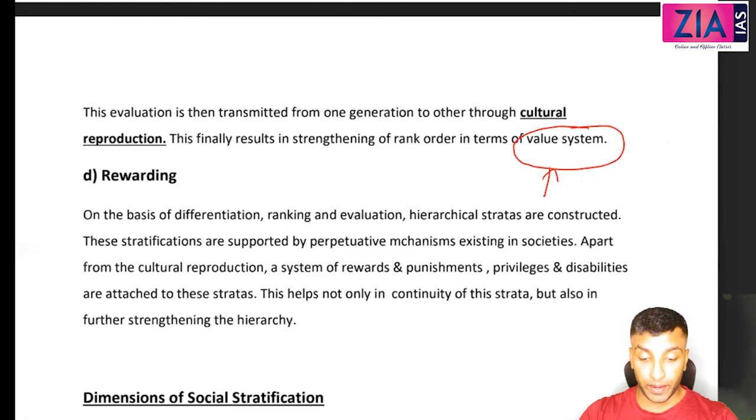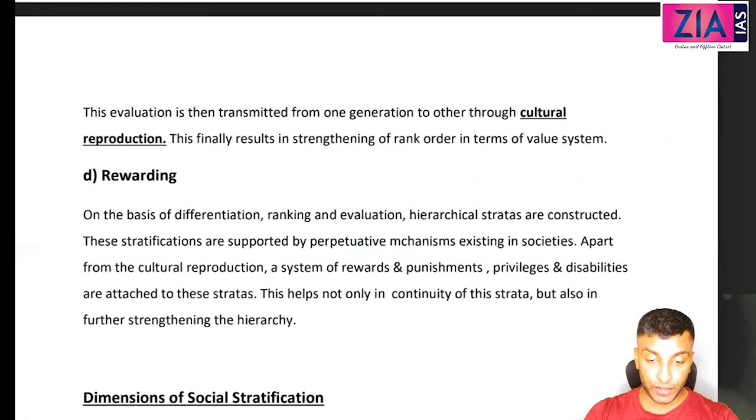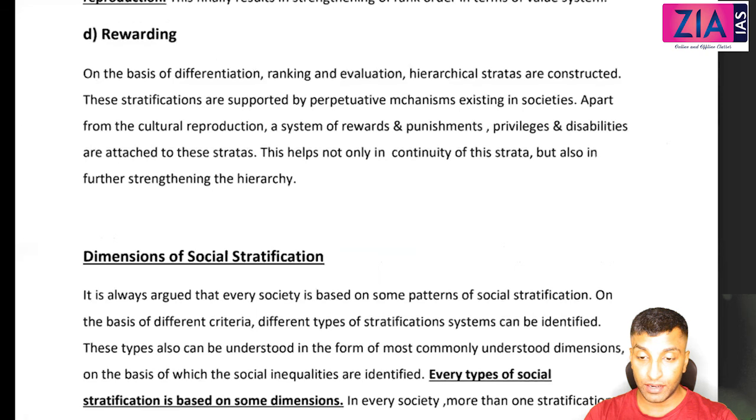Now finally, rewarding. On the basis of differentiation, ranking and evaluation, hierarchical strata are constructed. These stratifications are supported by the perpetuating mechanisms existing in societies. Apart from the cultural reproduction, a system of rewards and punishments, privileges and disabilities are attached to these strata. This helps not only in continuity of the strata but also in further strengthening the hierarchy.